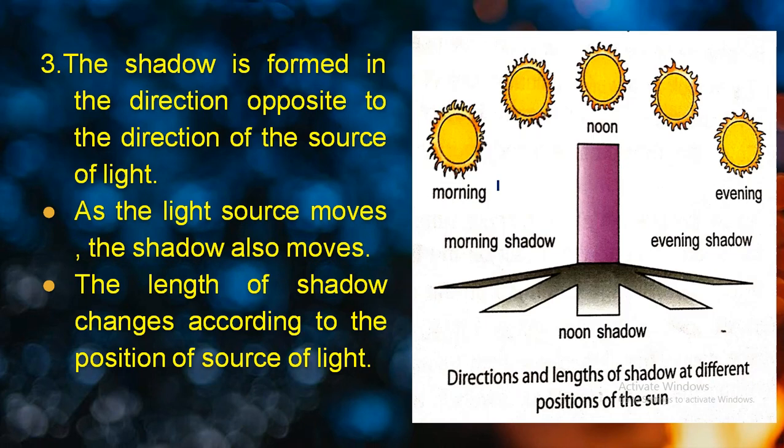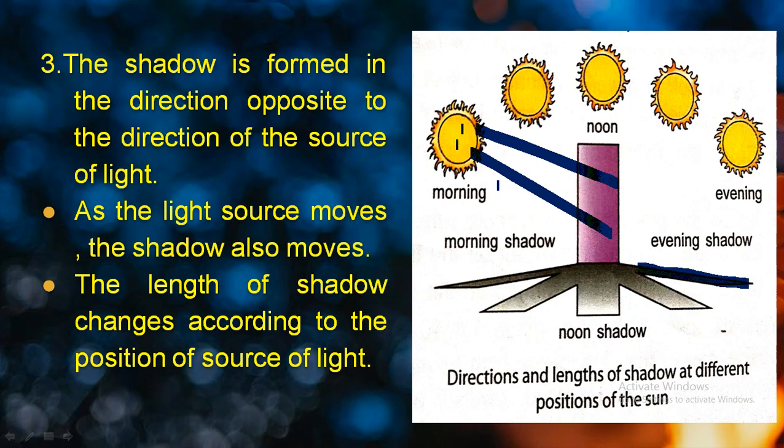You can see over here that this is the morning to evening position of the sun. First, I will start with the morning one. You see over here that in the morning the sun is over here. So, due to that reason, the sun rays will fall in a manner, and due to that reason, the shadow is formed over here.